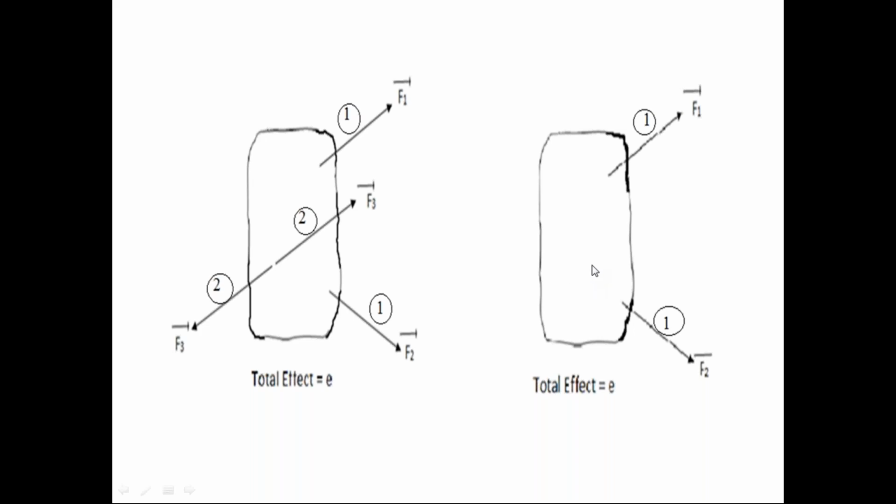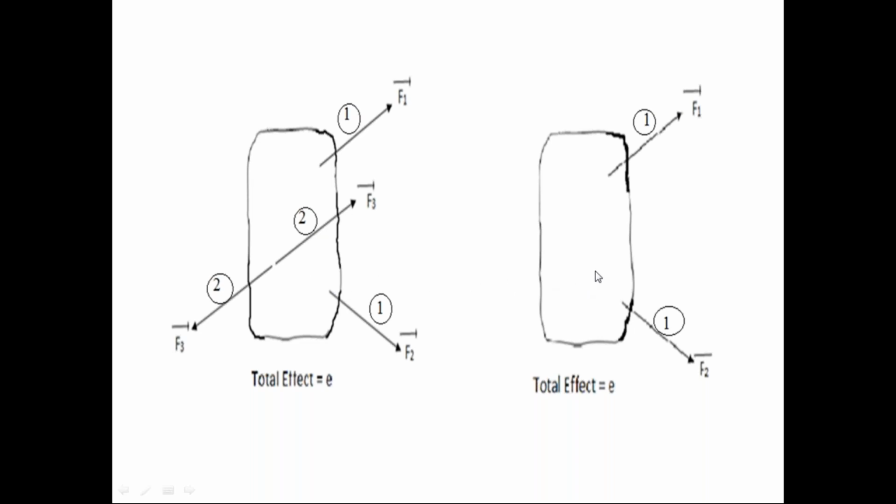In the first case, we apply the second force system on the rigid body. In the next case, we remove the second force system from the rigid body. Since the second force system is in equilibrium condition, either we apply on the rigid body or we remove from the rigid body, there is no change in the effect on the rigid body.